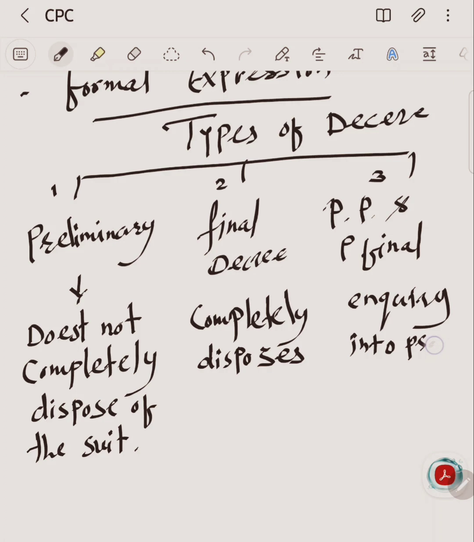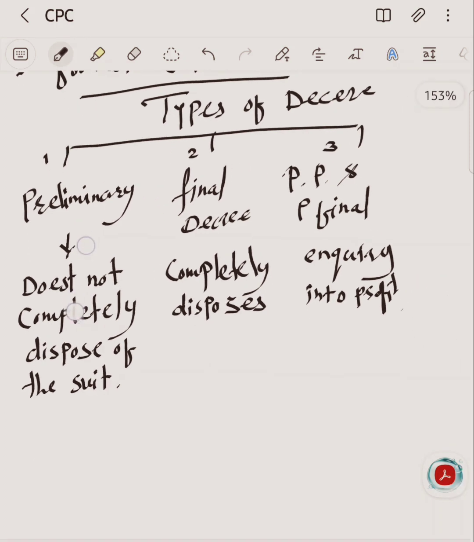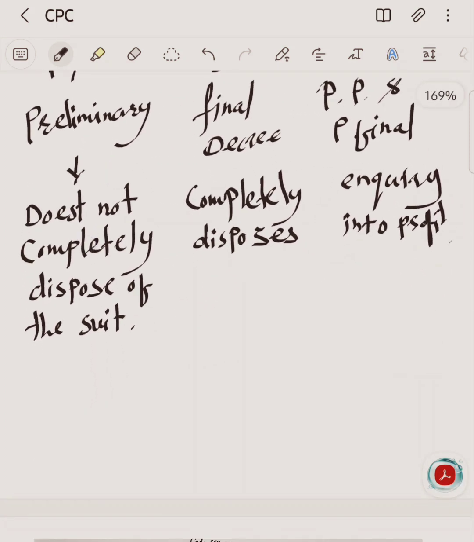Okay friends, now the cases in which a preliminary decree may be passed. We need to know that preliminary decrees are passed specifically in these cases.